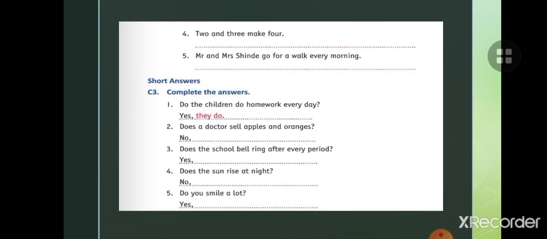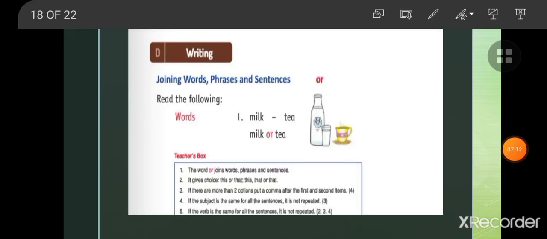Yes, it rings. Here it is does, so you will write rings. Yes, it rings. Does the sun rise at night? No, it doesn't. Do you smile a lot? Yes, I do. Like this. Children, next is